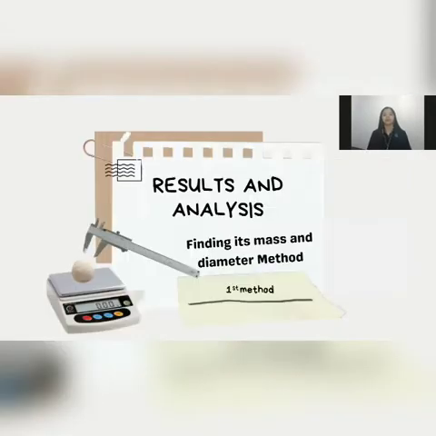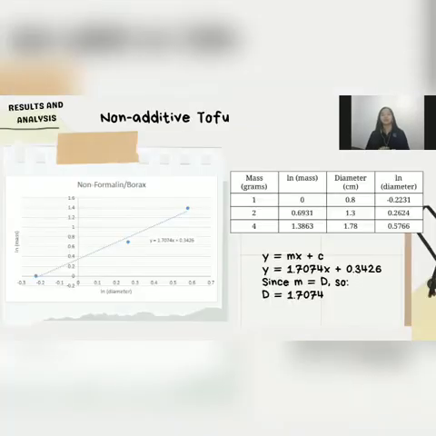So here are the results and analysis for the first one, the mass and diameter method. Non-additive tofu. In this part, we didn't put any additives in the tofu. As you can see from the table, we got the natural log or ln of each of these by using a calculator. Then we graph it. The linear regression of Microsoft Excel helps us to get the exact linear equation where y equals mx plus c. Then we can substitute it with the value from the table. Since m equals d, the fractal dimension equals 1.71.